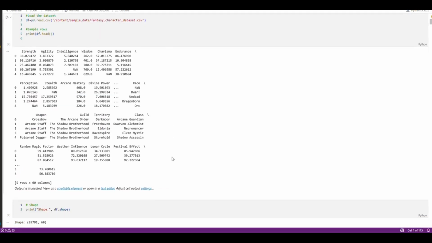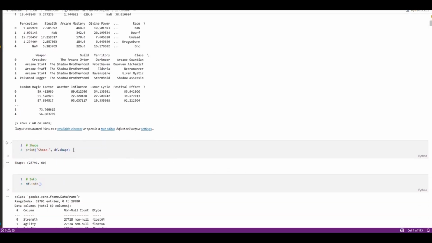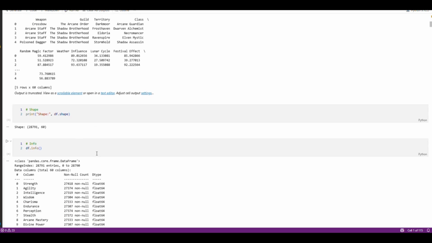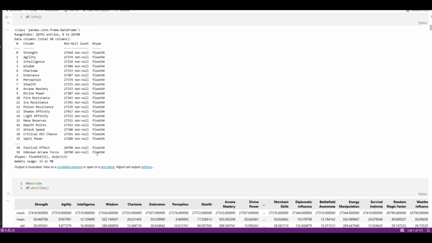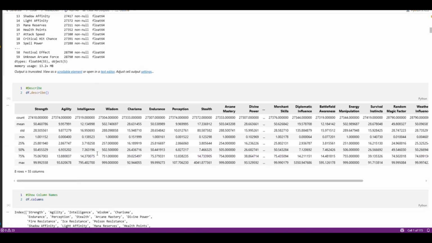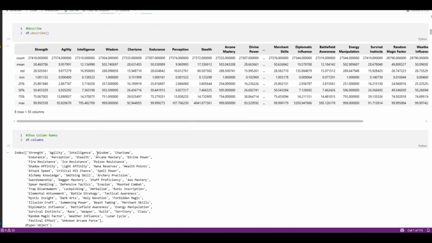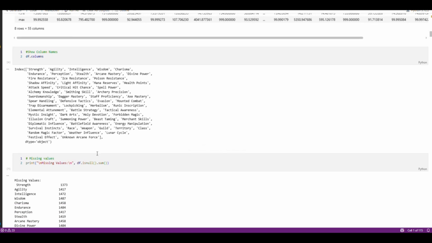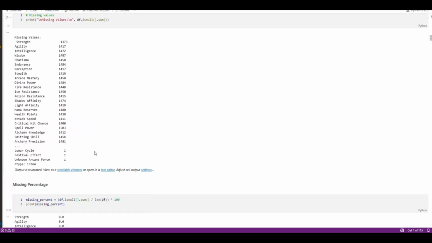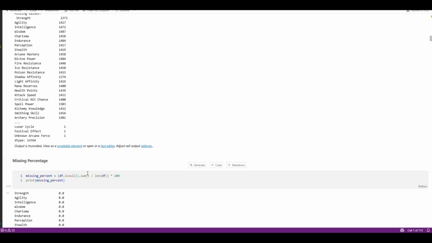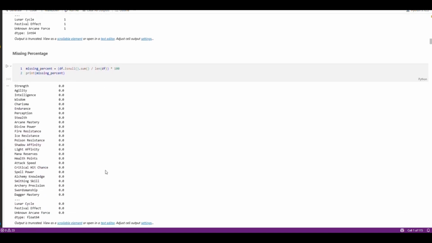Sample row of the dataset. After that, I show the shape of the dataset and the information of the dataset, and also describe all of the dataset. Also, I show the columns of the dataset. After that, I checked for missing values and also checked the missing value percentage of this dataset.